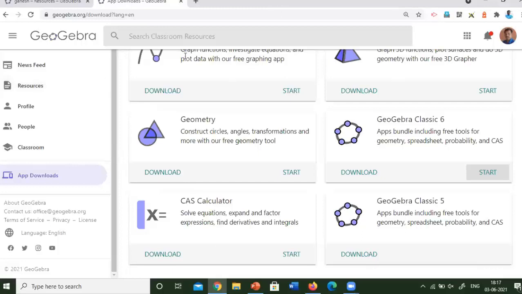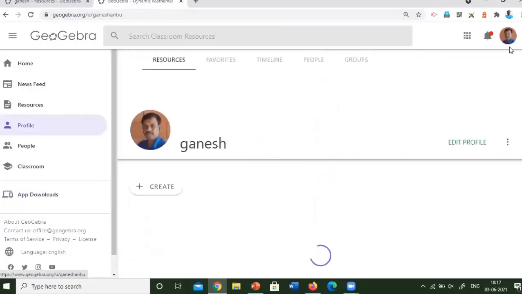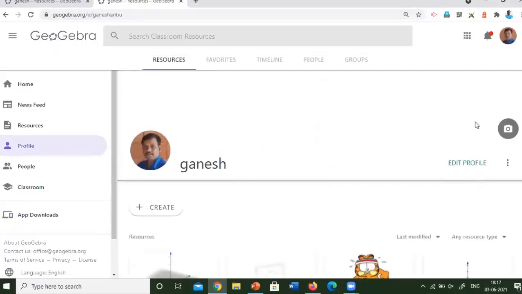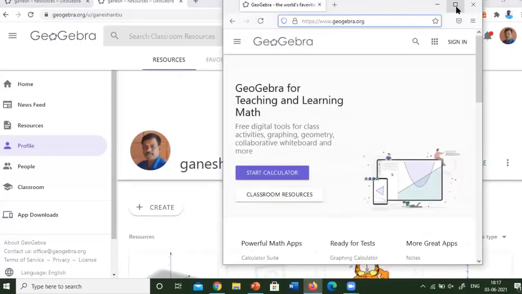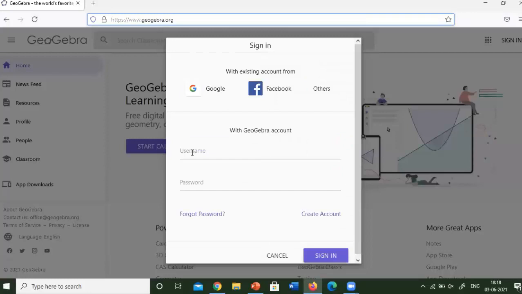Now I am going to introduce how you create your sign up, your own account. Here you can see my profile and everything is there. If you haven't signed up, the screen will be like this. Now you can see this screen. Here you can see there is a sign in option in the right side corner. After clicking the sign in button, it will ask you to enter a username and password if you have already created an account. If you don't have an account, just click create account.